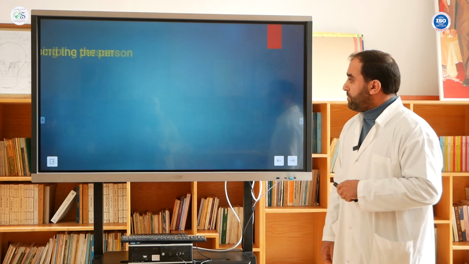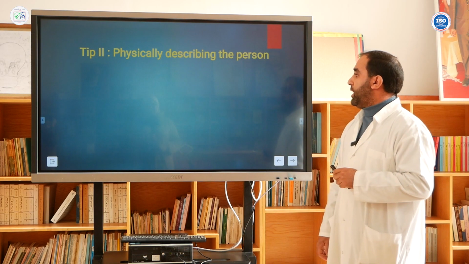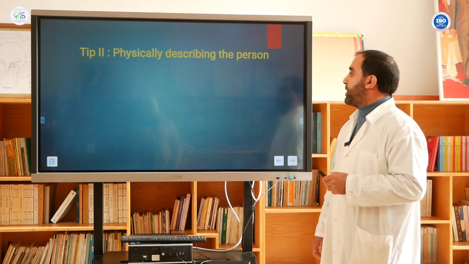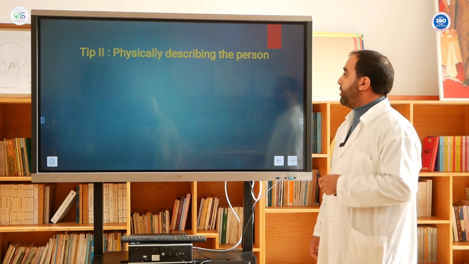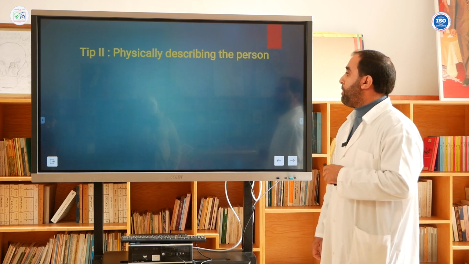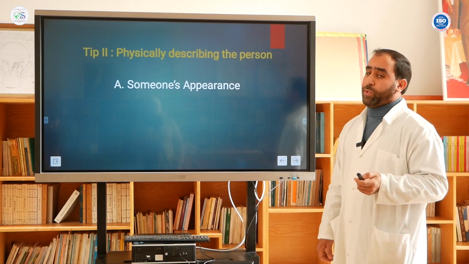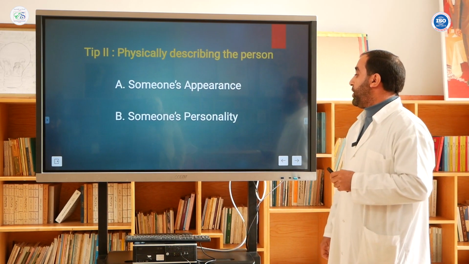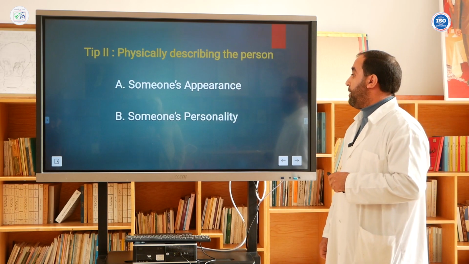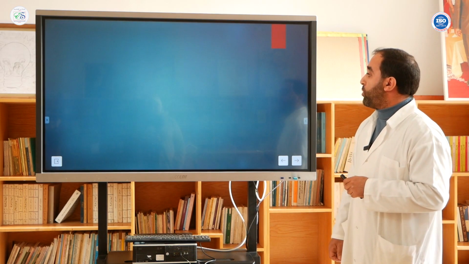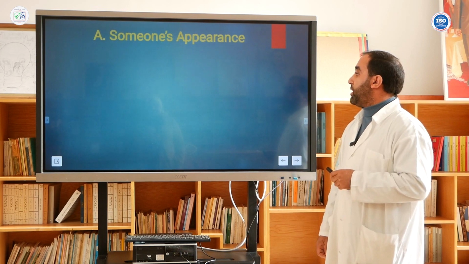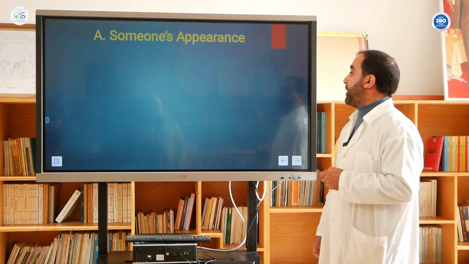Now, moving on to the physical aspects. When describing someone, we need to mention their appearance and also their personality. When describing a person, consider their appearance.